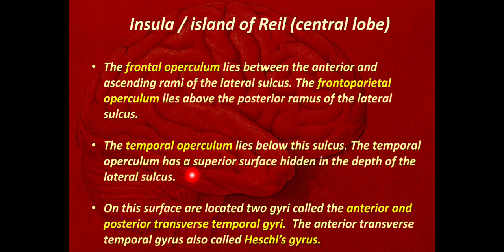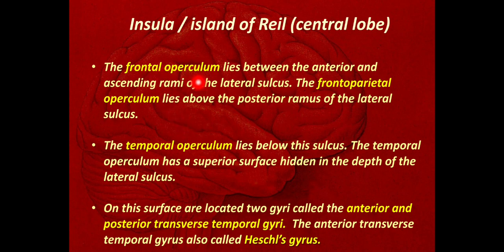The temporal operculum has its superior surface hidden in the depth of the lateral sulcus. On the surface are located two gyri called the anterior and posterior transverse temporal gyri. The anterior transverse temporal gyrus is also called Heschl's gyrus. I repeat, what are the structures seen here? The opercula, forming the lid portion surrounding the insula. These are of three types: the frontal operculum, frontoparietal operculum and temporal operculum.